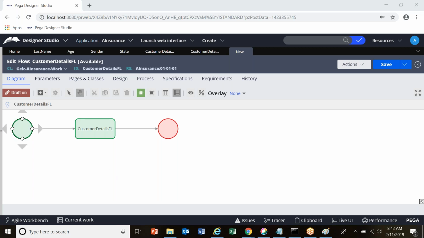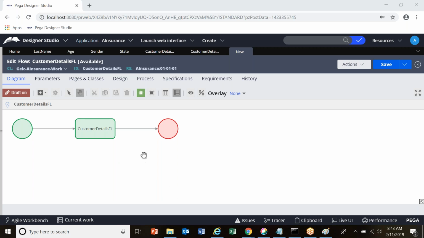3. 3 shapes. One is the start shape, the assignment shape and the end shape. All these shapes are connected with connector arrow marks. This arrow mark is nothing but a connector. So this is the place where you can configure your flow shapes, and this place is considered the process modeler. This is nothing but the process modeler.